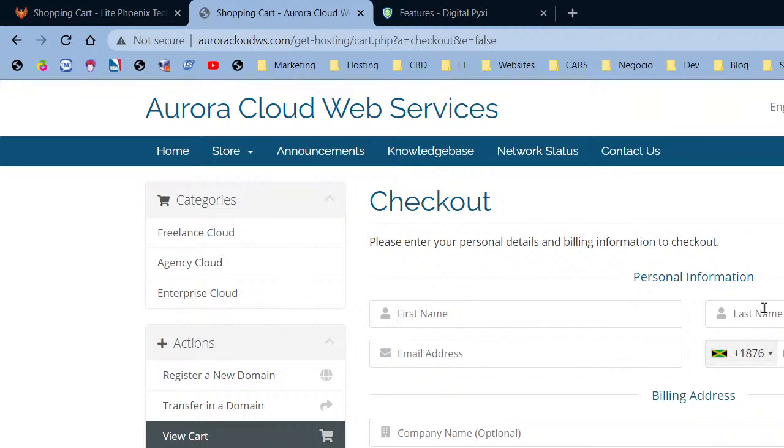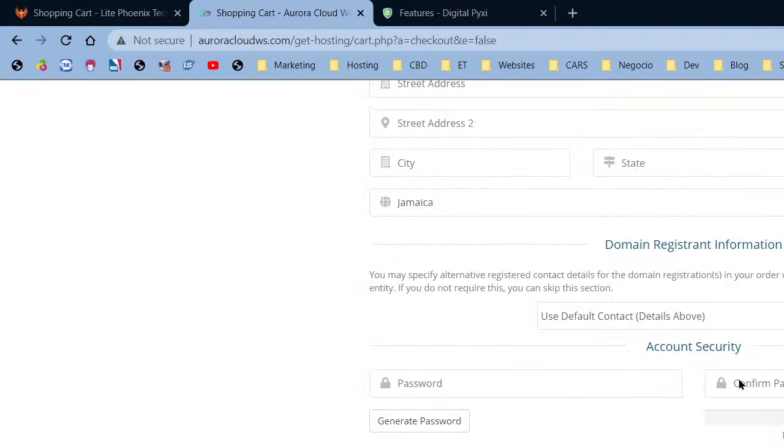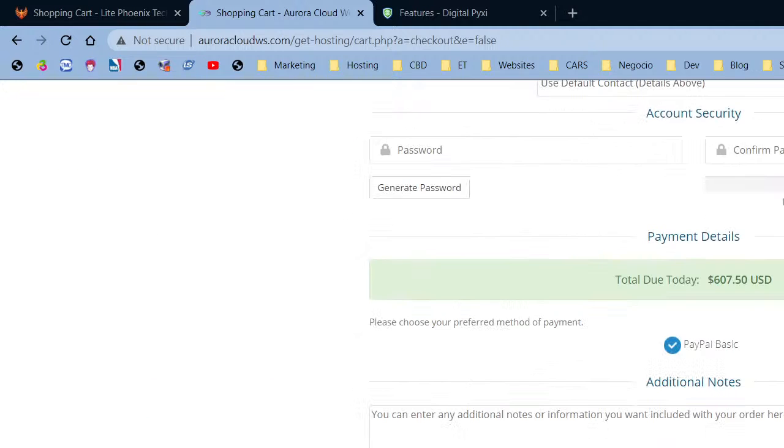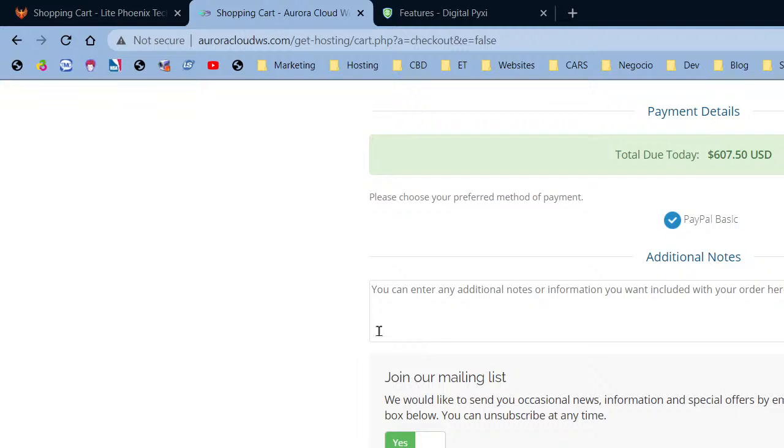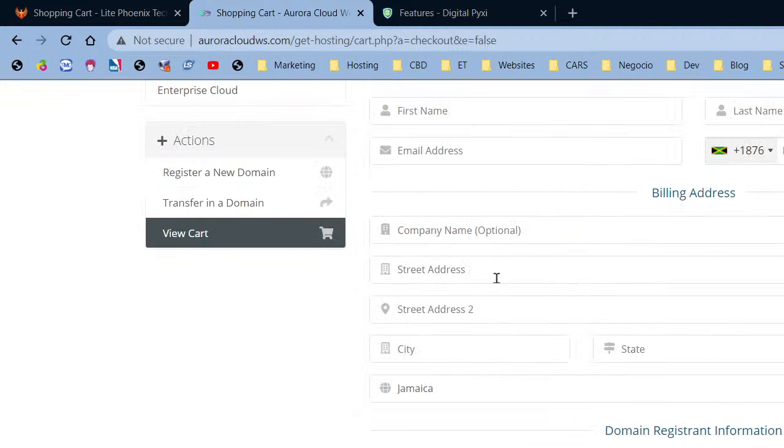And when you go to checkout, you fill out your name. I live in Jamaica, guys. That's why there's a Jamaica flag right here. And you can check out with PayPal. We're going to have credit cards available very soon. And that's that. Now you're going to receive an email, right? You're just going to open that email. It's going to take you to your account.